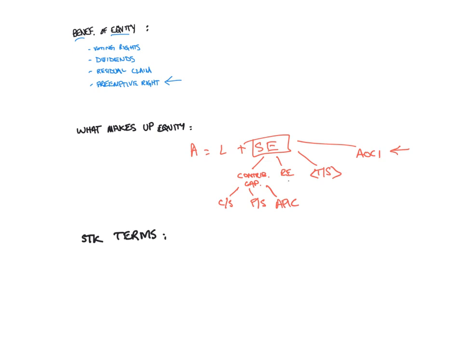We know that retained earnings is made up of net income and dividends, and that we can further break down net income into revenues and expenses.